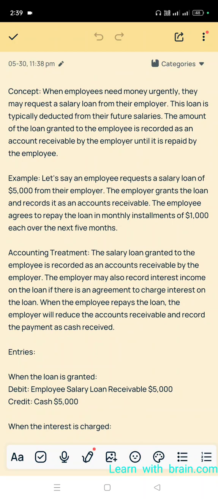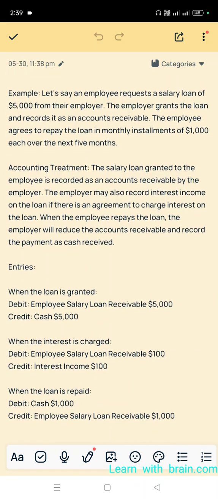The amount of the loan granted to the employees is recorded as an account receivable by the employer until it is repaid by the employee. Okay, I hope you got concept clarity.